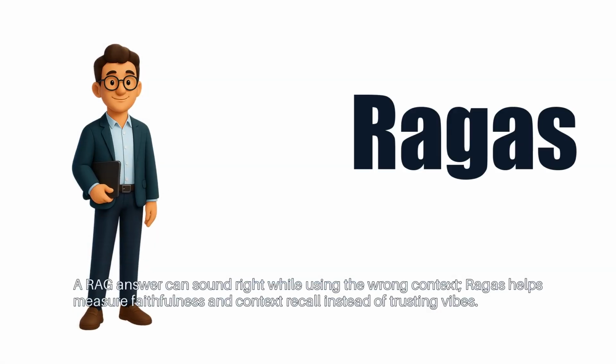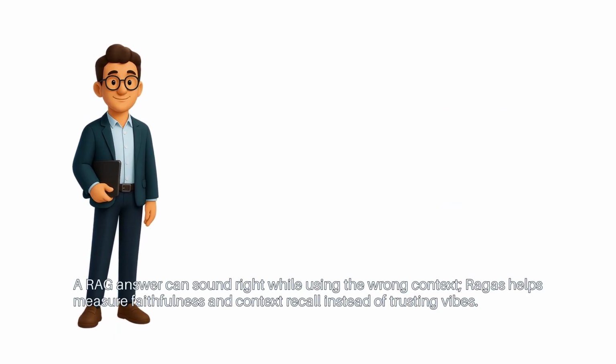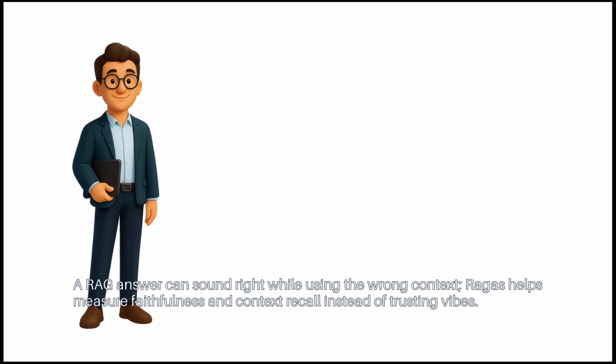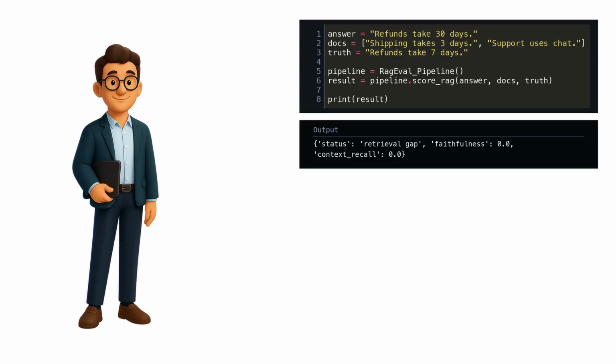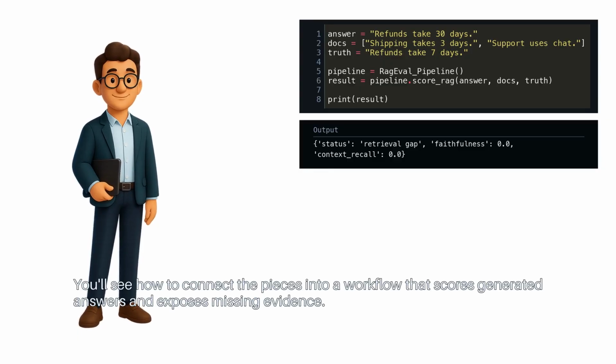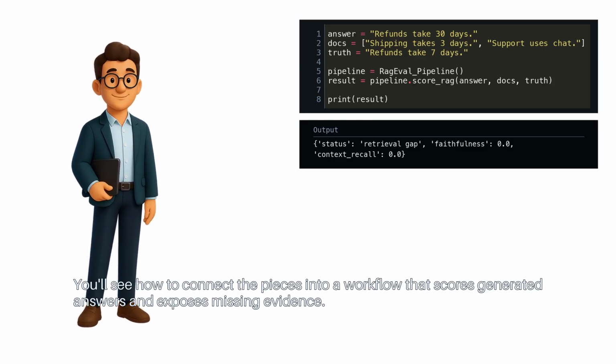A RAG answer can sound right while using the wrong context. Ragas helps measure faithfulness and context recall instead of trusting vibes. You'll see how to connect the pieces into a workflow that scores generated answers and exposes missing evidence.